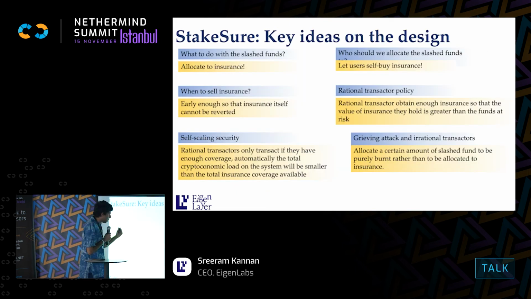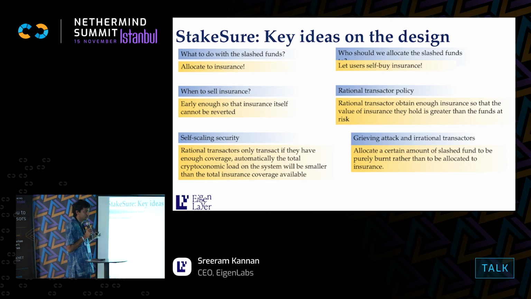And, okay, so how do we do this? The design is actually remarkably simple. It's an insurance mechanism against slashing. Normally what happens in Ethereum is whenever there is an attack, you go and detect who conducted the attack and slash their money, slash their funds, slash their stake. But the slashed stake is just burnt in a bonfire.